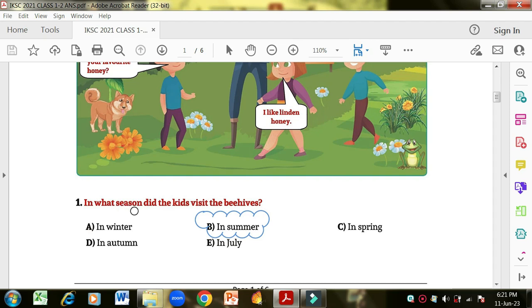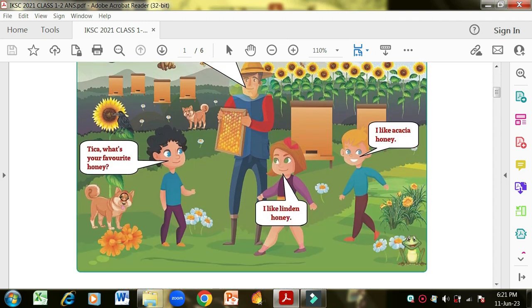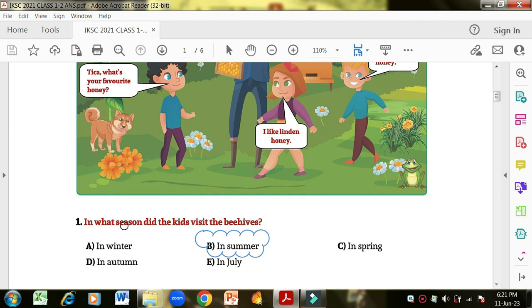In what season did the kids visit the beehive? The options are winter, summer, spring, autumn, or in July. Now here you can see in the very first line it is written in July, but you're not going to choose this answer, because the question asks what season the kids visited the beehive. July is a month of summer. It's a hot month, so you're going to select the season. Summer is the correct option, so you can just circle it.